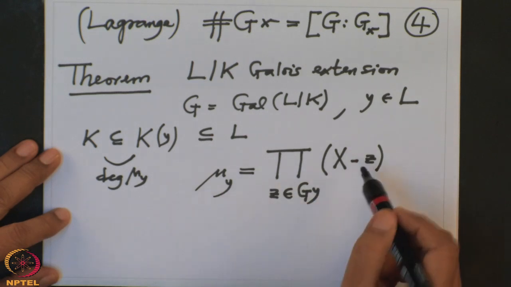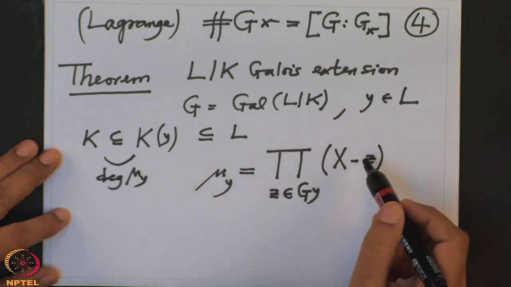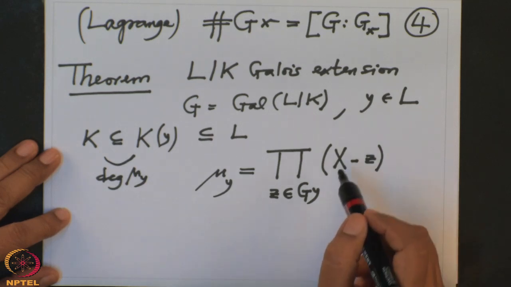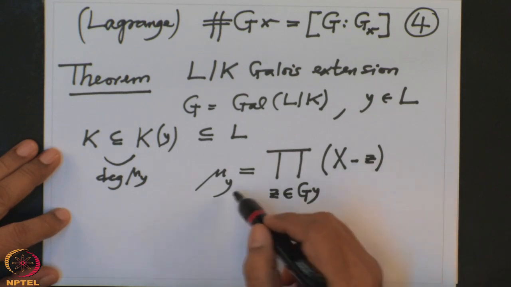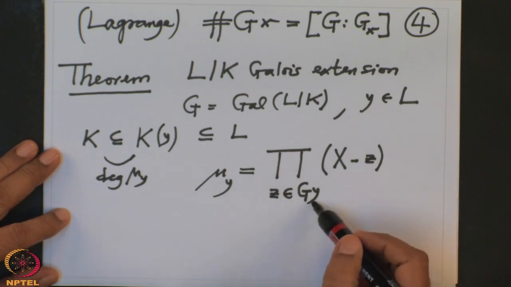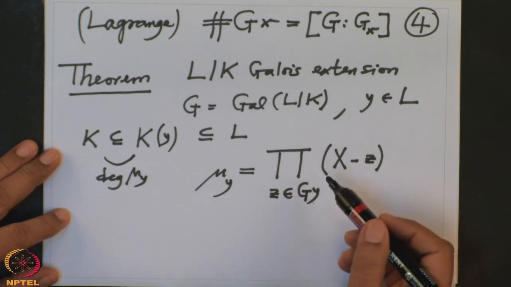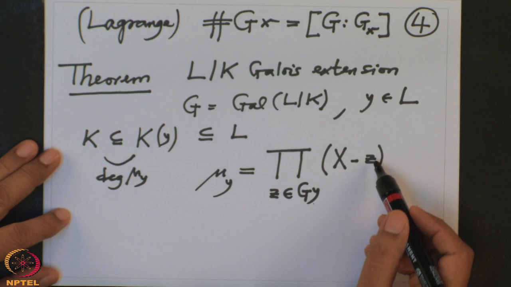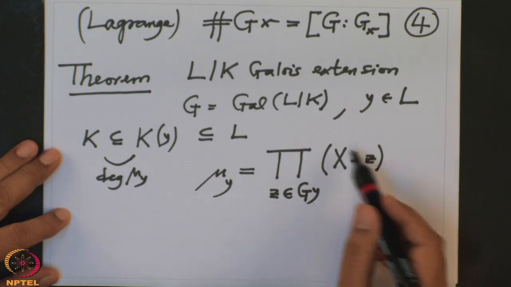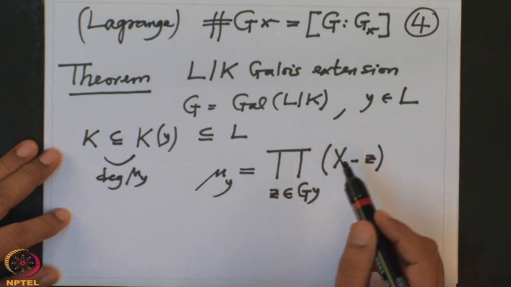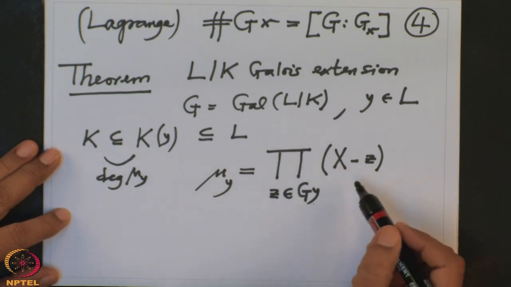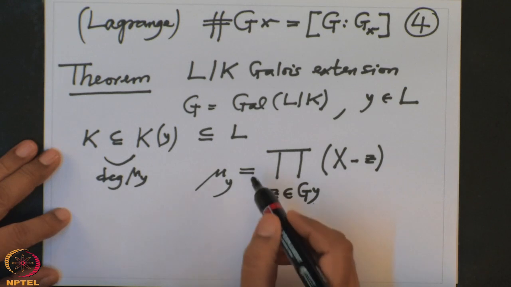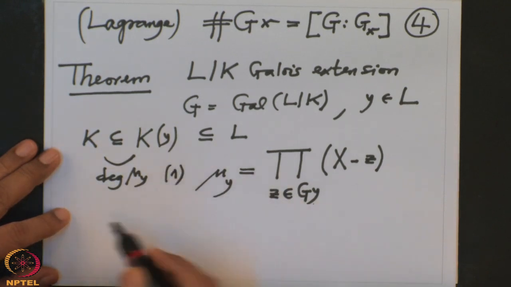To show this, I have to show first that the coefficients are in k, and not only that, this is a minimal polynomial also. This polynomial is of the least degree, and y is a 0, that is obvious because y is an element of the orbit. Every element belongs to its orbit. So 0 is obvious. Now I have to show two important things: the coefficients are in k, and it is a minimal polynomial. That means it is the smallest degree polynomial. These two things I have to show. So this is assertion 1, and 2.